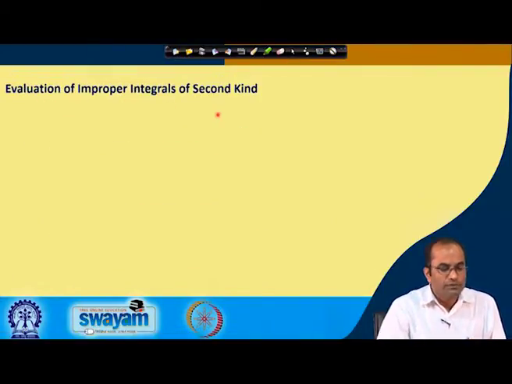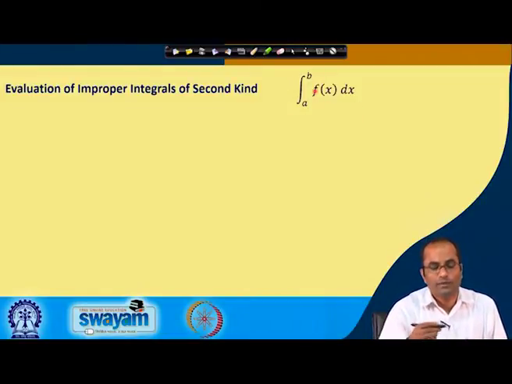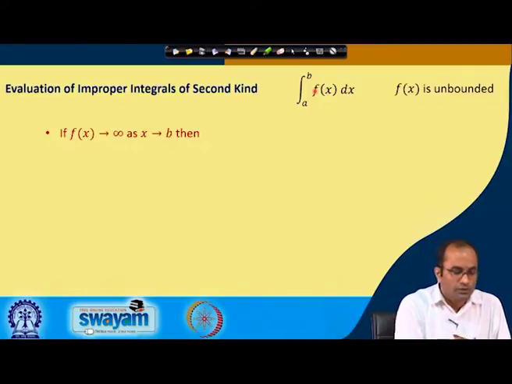Okay, so for the evaluation of the improper integral of the second kind, we will learn the integral of the kind a to b f(x) dx, where f(x) is unbounded at some point in the range a to b. So, suppose this f(x) is infinity as x tends to b.